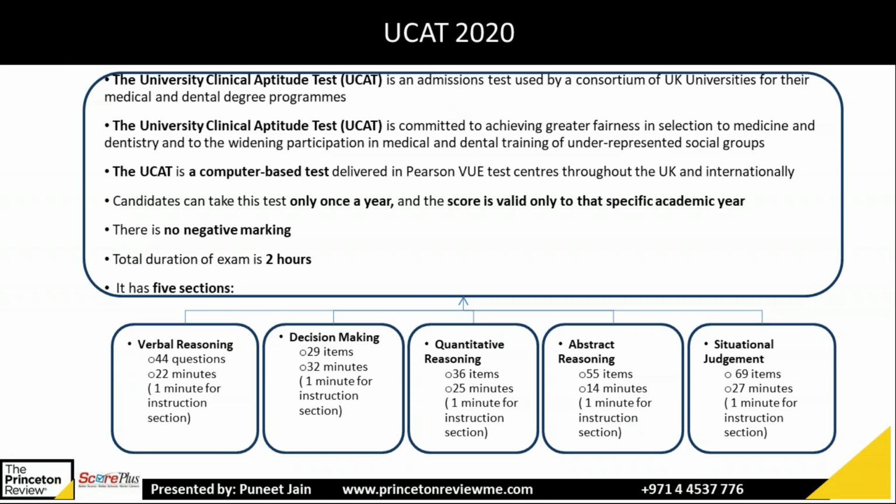UCAT, which was earlier called UK CAT, is basically the University Clinical Aptitude Test, and it is used for admission into UK universities for medical and dental programs. This is a computer-based test, and you can take it only once a year, unlike the SAT, which you can take 4 times. The score is valid only for that specific academic year. So if you take the UCAT in 2020, it will be applicable for the 2021 admission cycle.